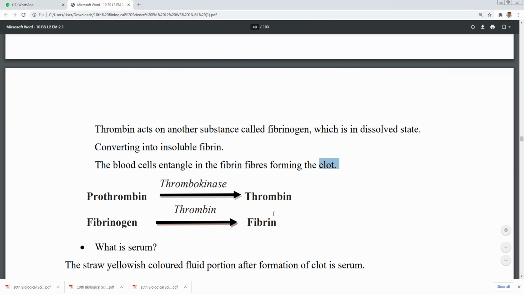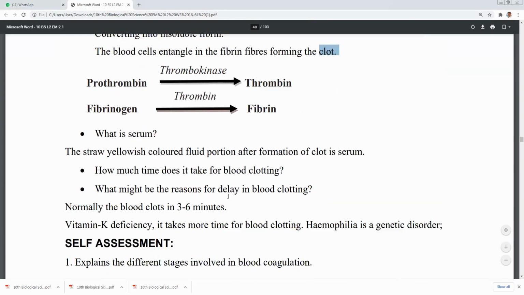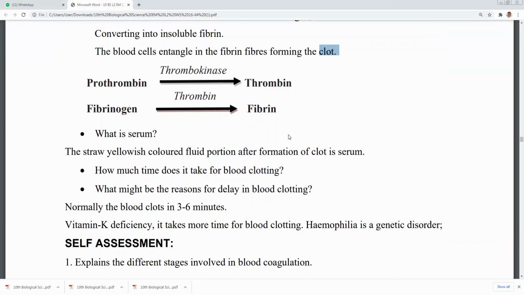You have to keep this in your mind as a flow chart. In the first step, what happens? Prothrombin is converted into thrombin by thrombokinase. Fibrinogen is converted by thrombin into fibrin. Now fibrin stops the blood and forms the clot. Next, it is very, very important.